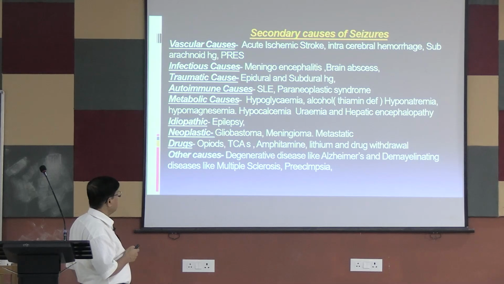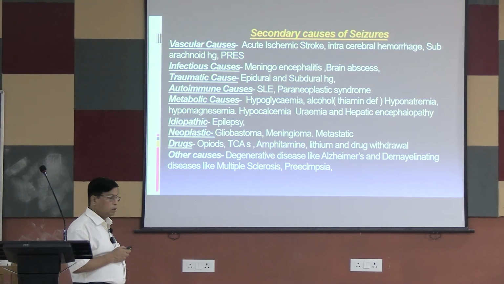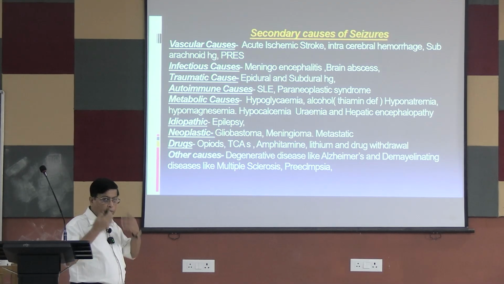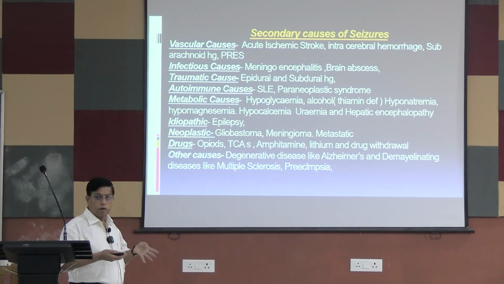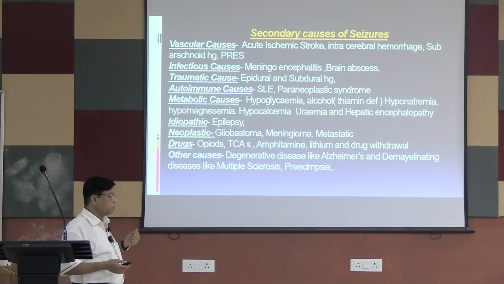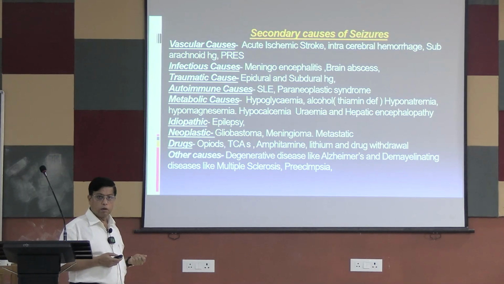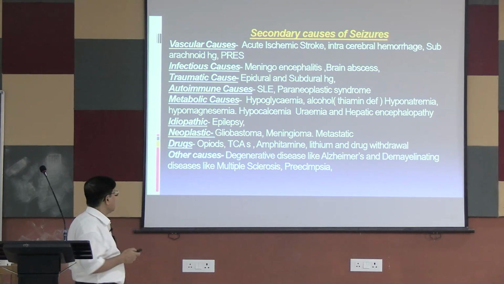And autoimmune causes. A very important cause is SLE. Systemic lupus erythematosus has unique neurological features, and even before they come with arthritis or malar flush, you know what happens in SLE: there is malar flush, arthropathy, arthritis, renal impairment, kidney disease. But they may present with an episode of convulsions. The patient comes with convulsion, we investigate, and we find there is a case of SLE. That may also happen. So SLE may present with a convulsion.